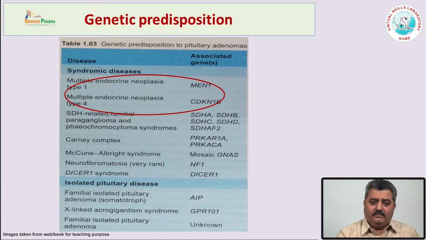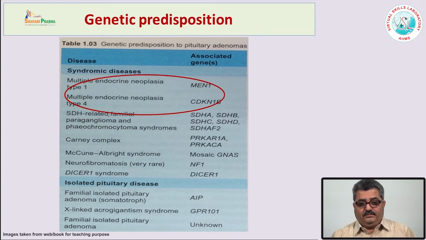In type 1 MEN and type 4 MEN, in type 1 there is a tumor suppressor gene which is inactivated on chromosome 11, whereas in the type 4 MEN syndrome there is mutation of the CDKN1B.